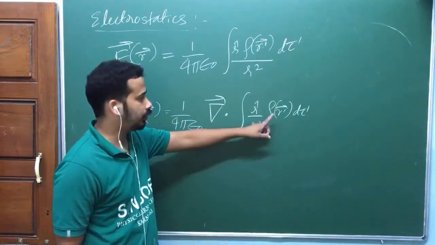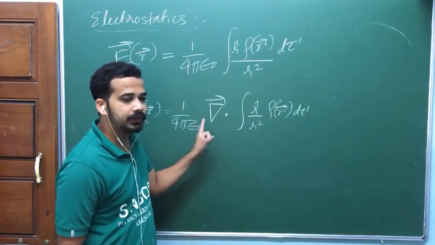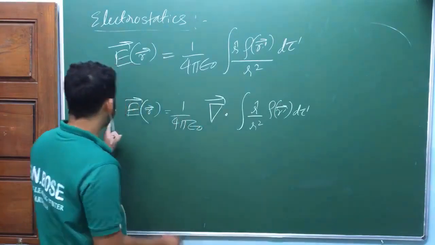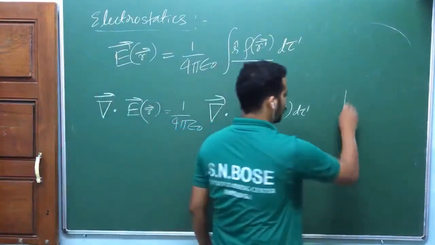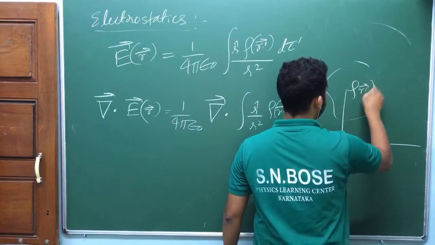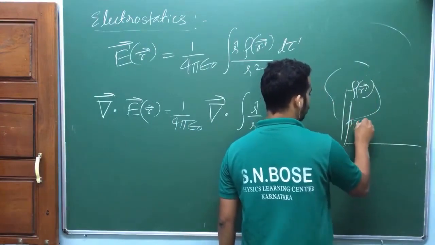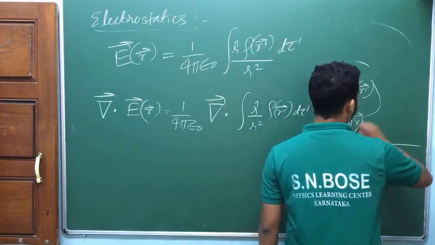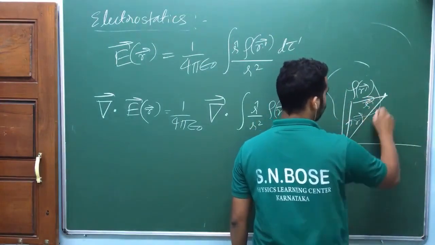I mean, r prime is the position vector of source charges, but this differentiation is with respect to this r. Are you getting the point? You have some charges here, rho of r prime. That's how you define this r prime vector. But you are finding the electric field somewhere else, so this is italic r vector, the electric field at this point.